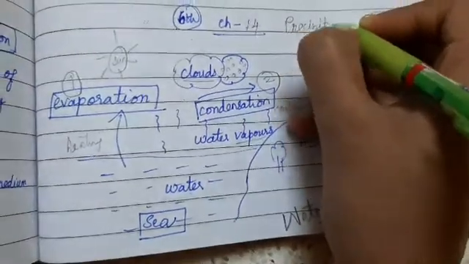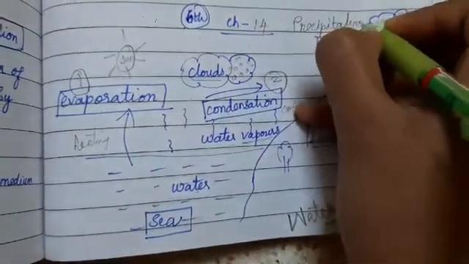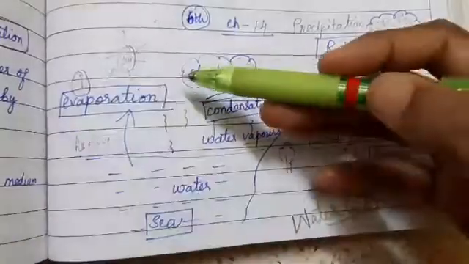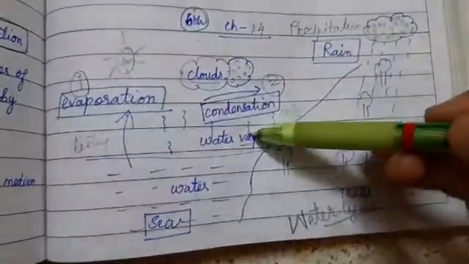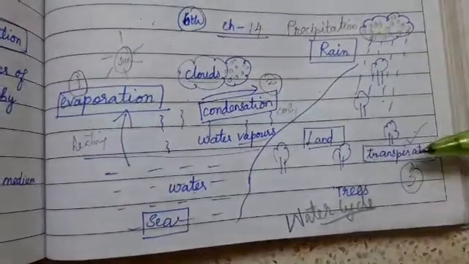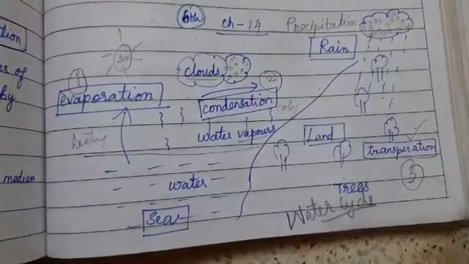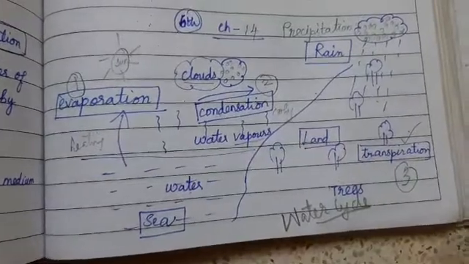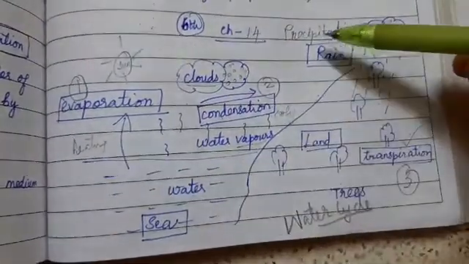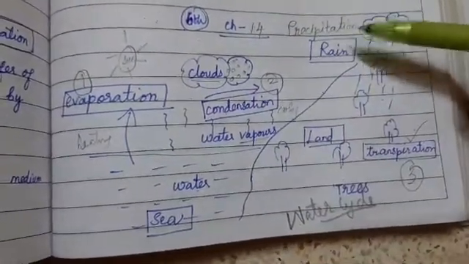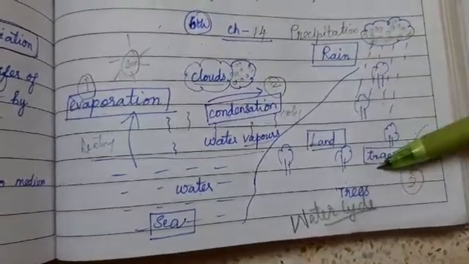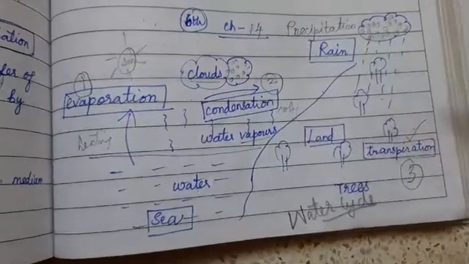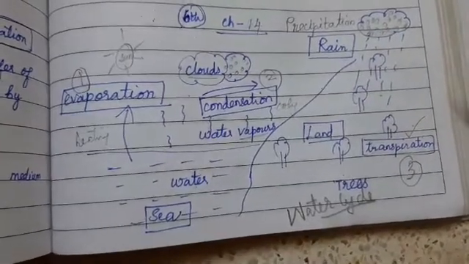What is it? Precipitation. It means the water which moved into the sky in the form of vapors comes back again to the land and seas. The precipitation is nothing but the form of water which reaches the earth in the form of rain, snow, hail.